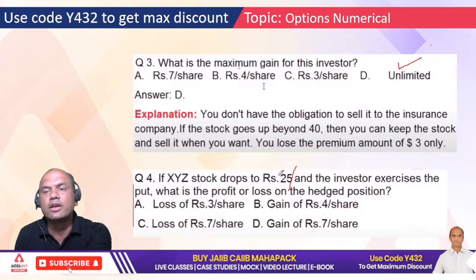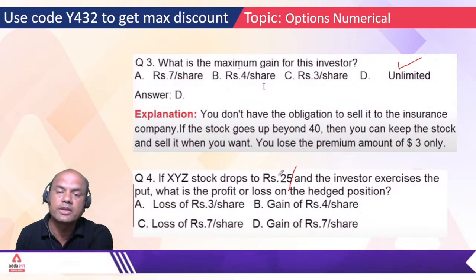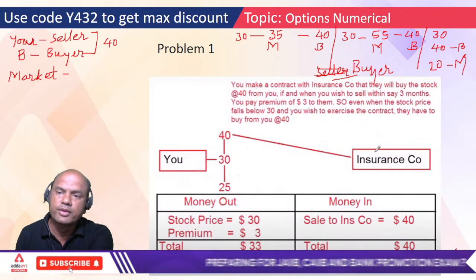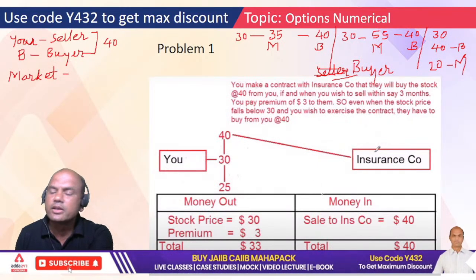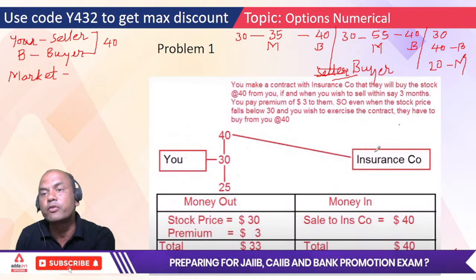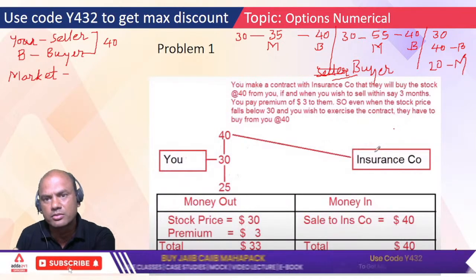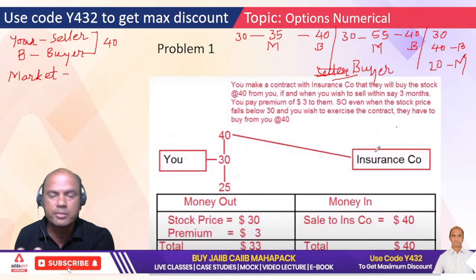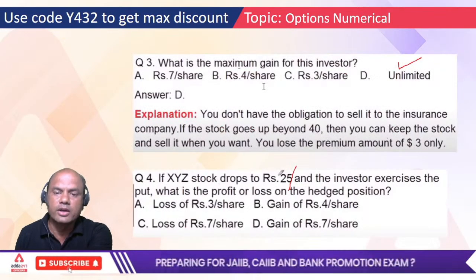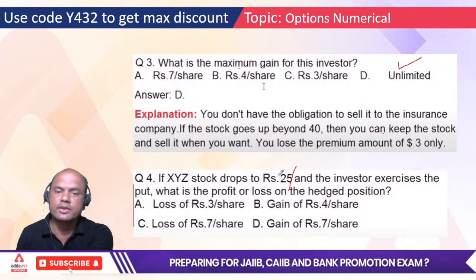That is the meaning of this, the beauty of options and futures. Even in futures you have the same thing. Whenever you enter this contract with another person, the only difference between future and option is that the option buyer has a right but not the obligation. But in futures, both the parties, buyer and seller, have the obligation. That is the only difference. Got this point? Okay, next one.